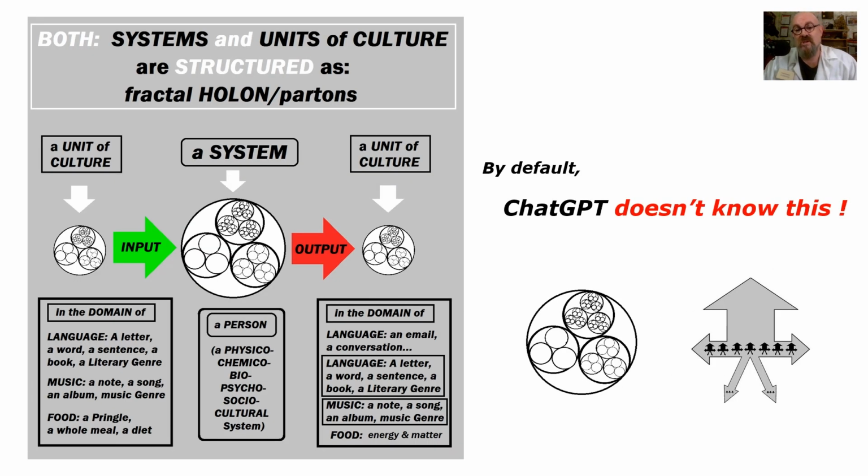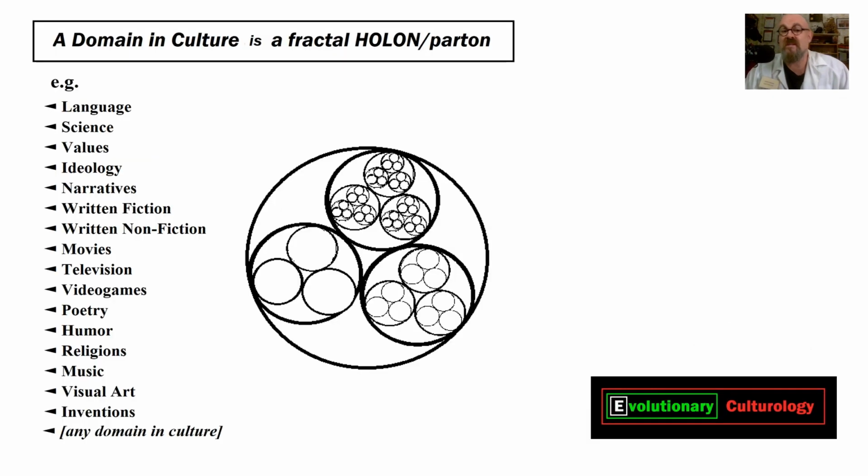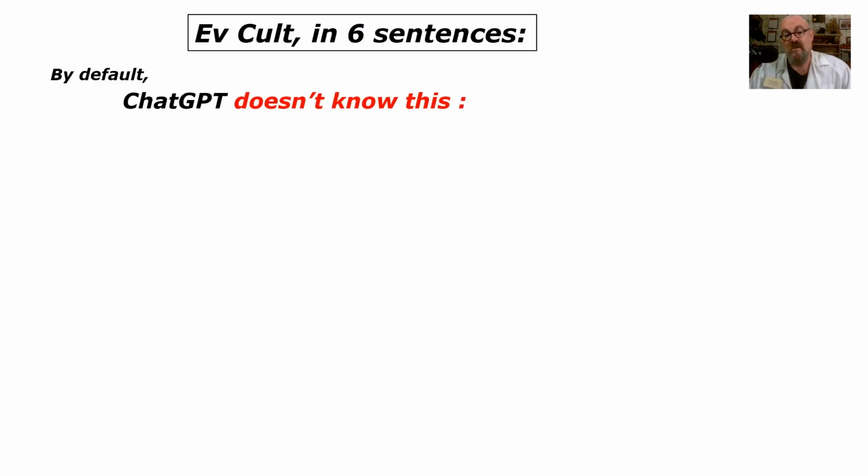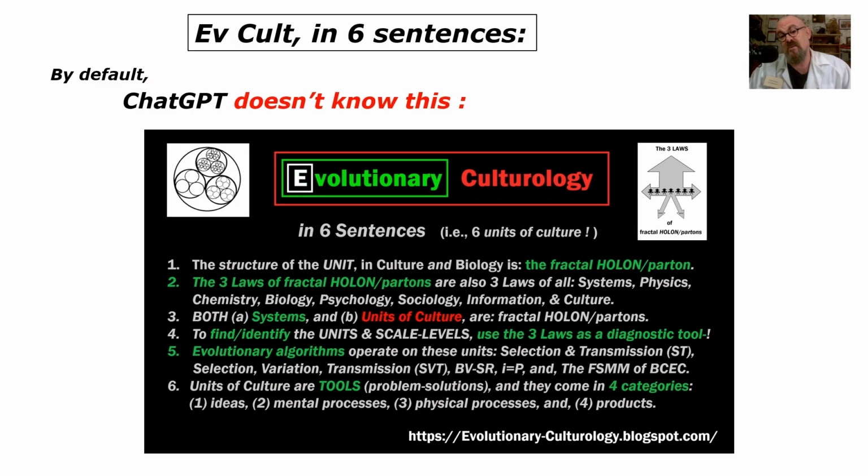So in short, ChatGPT doesn't know this, that systems and units of culture are fractal holon partons. And it doesn't know all domains in culture are fractal holon partons. And it doesn't know EvCult in 6 sentences like we learnt in the last lesson either.